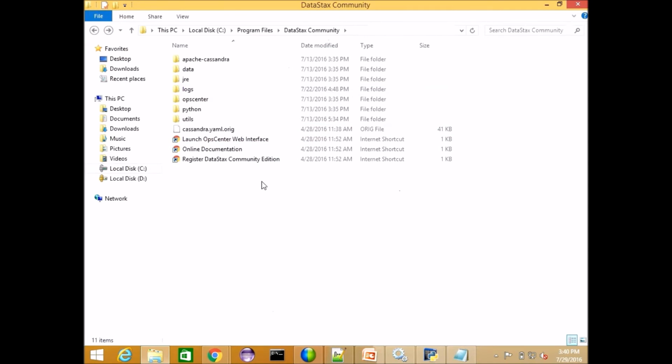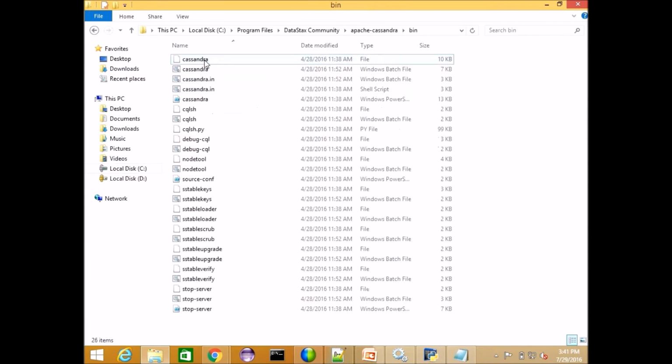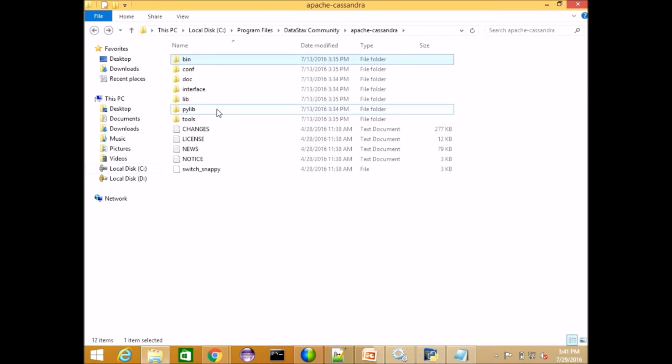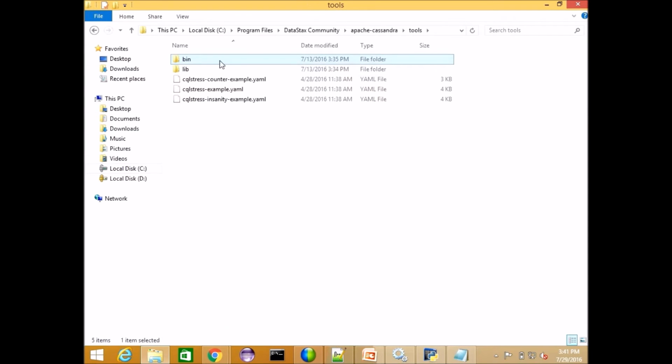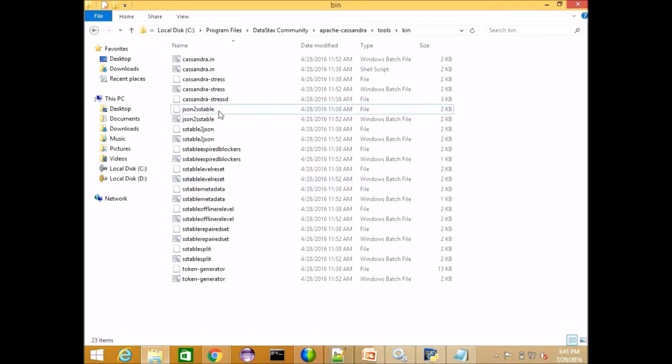And next, in Cassandra we have some tools also here, like the stress tool and JSON to SSTable, SSTable to JSON. Whenever we have data in JSON format and we want to store it into Cassandra DB, by using these tools we can do that. These tools also exist in this folder.